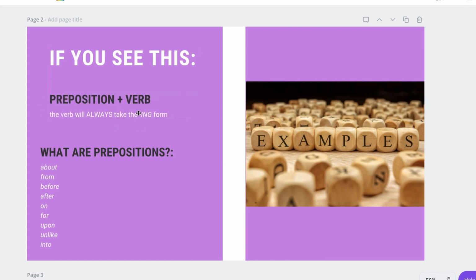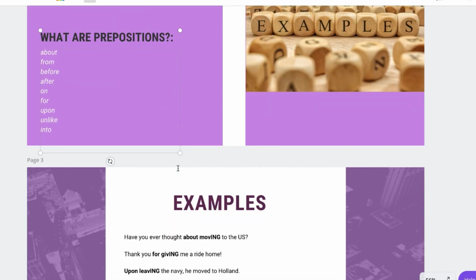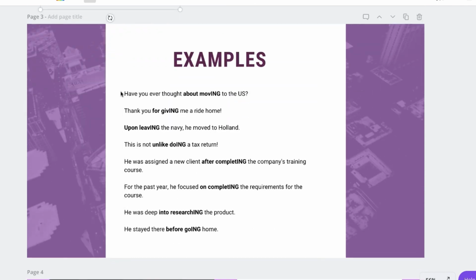On the next slide, I will show you the examples with most of the prepositions featured here. Ready for that? Okay, let's do it. Here are the examples. Have you ever thought about moving to the US? We have about, which is a preposition, and we have a verb, move, but after about it becomes moving. Not move, not moved, but moving. And this rule applies in 100% of the cases. Whenever you see a preposition, the verb takes the ing form.